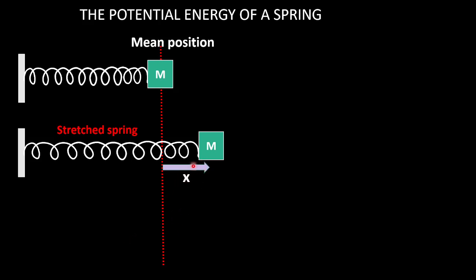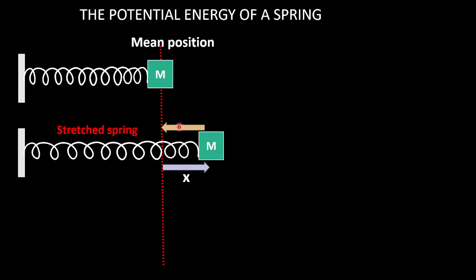Okay. So in a stretched spring, the mass has got a small displacement, say x. In that situation, the spring pulls it backward. If I stretch it and I am holding this mass, at that instant the spring exerts a backward force towards the equilibrium position, the mean position. The spring exerts a backward force like this. If I release it,